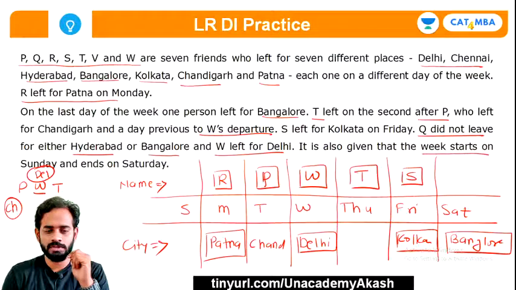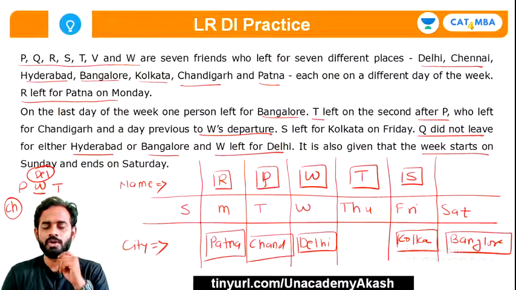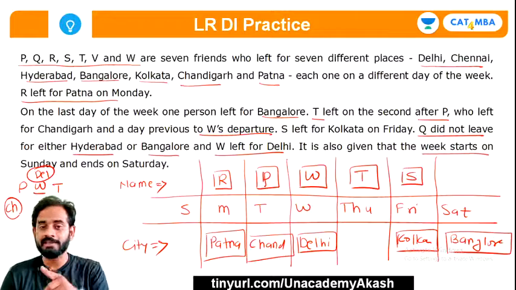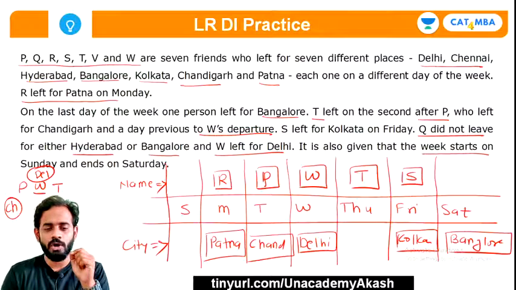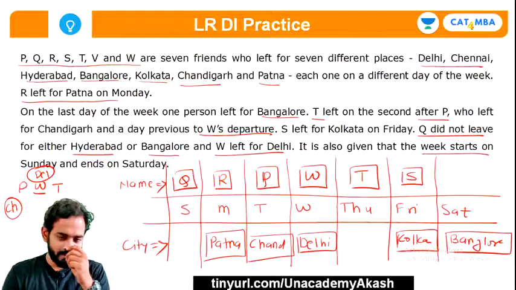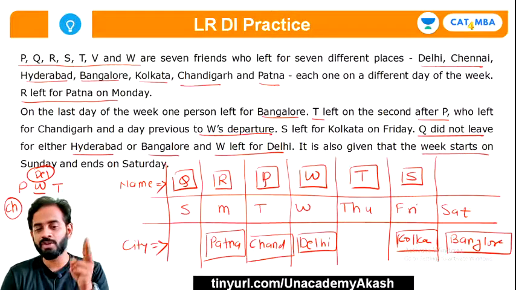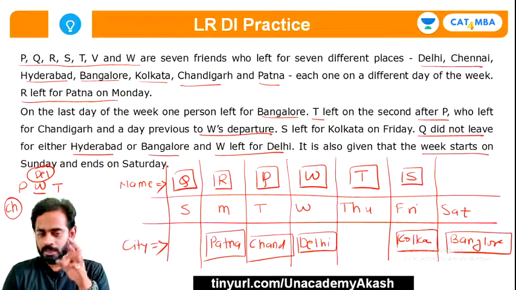Okay, so this Chandigarh. And now what is left? Yeah, we know that Q did not leave for either Hyderabad or Bangalore. So it is very clear from this table that we cannot keep Q on Saturday because Q did not leave for Bangalore. It means that I'll have to put Q on Sunday. Since he did not leave for Hyderabad or Bangalore, Hyderabad must be put below T, on Thursday. So on Thursday T must have left for Hyderabad.